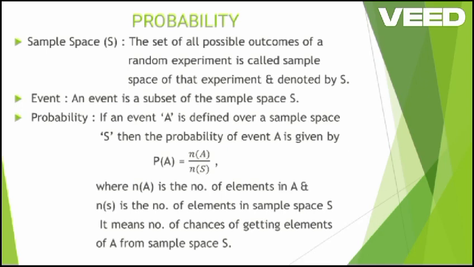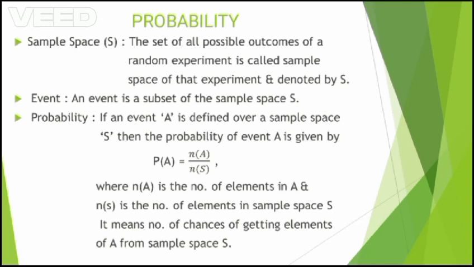Sample space. The set of all possible outcomes of a random experiment is called the sample space of that experiment and is denoted by S. An event is a subset of the sample space S.